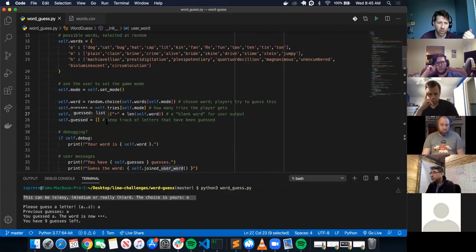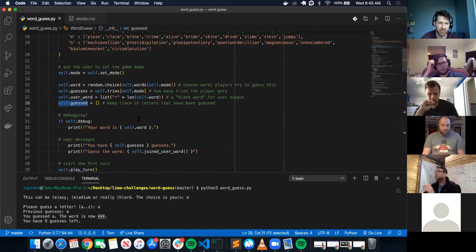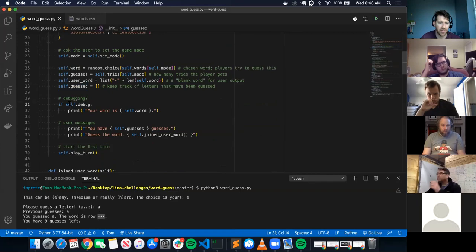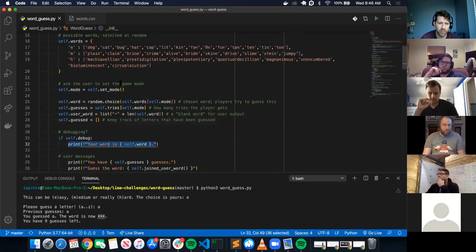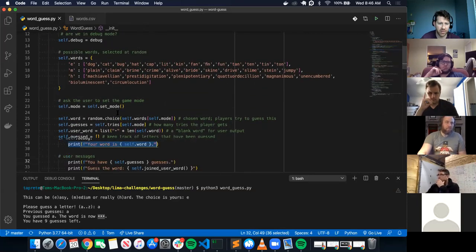And we have a user word, which converts the length of the word that was randomly chosen and makes it all the dots down here. So that's what this user word is. And then we have self.guesses, which keeps track of the letters you've guessed. We have if self.debug, so if this is true, we print the word. But right now it's currently false.